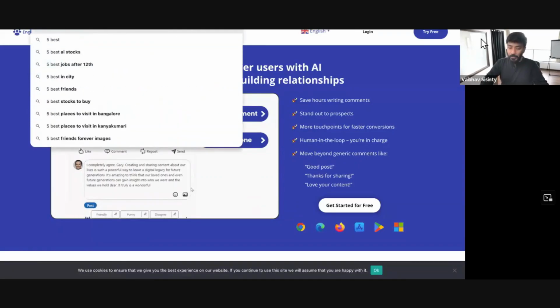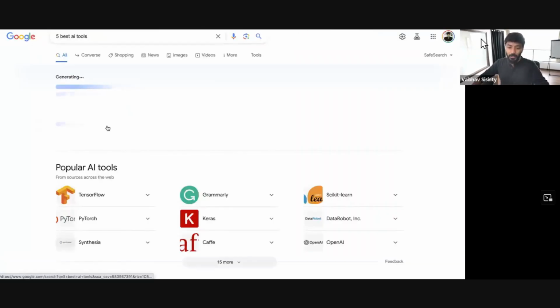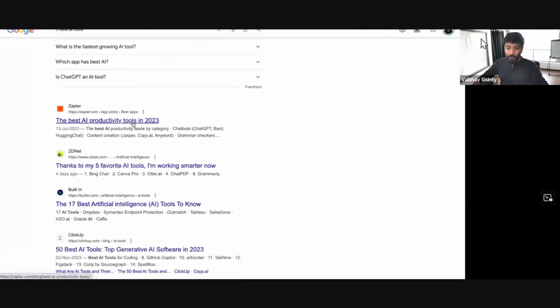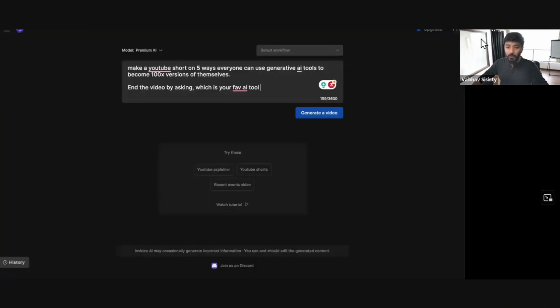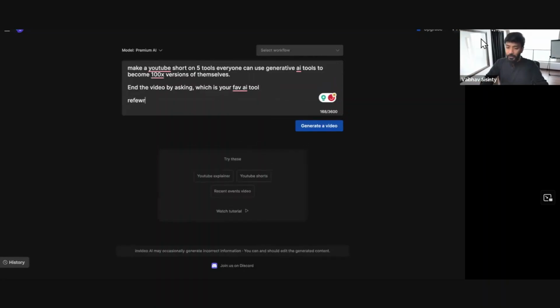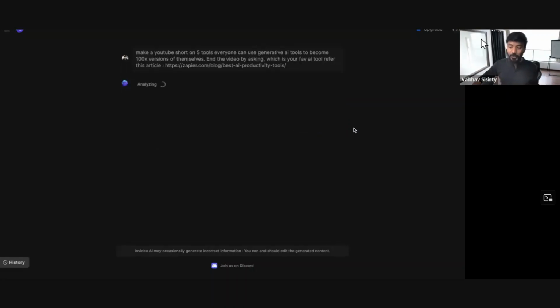5 best AI tools. I'm just Googling something random. Let's say now open this article, go back to this. I'm going to say 5 tools where you can use generative AI, and I'll say reference, refer this article. So it will go to the article and understand what it is, and basically analyze all of your content. And by the way, it will come up with a very cool video which you might have seen before, which has a potential to go viral.